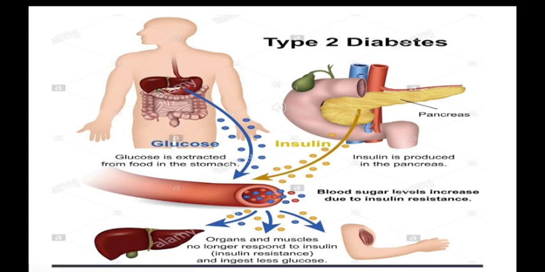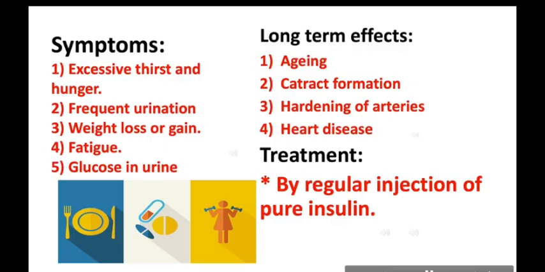So what actually happens in the type 2 diabetic patient is that their body is producing insulin, but their organs and muscles no longer respond to insulin. So it means insulin is not taking glucose molecules inside the cell, where they are utilized in the process of respiration, where energy is released to perform different metabolic functions. Since the pancreas is failing to secrete enough insulin, the person is diagnosed with diabetes, and there are some symptoms which appear when a person has this condition.